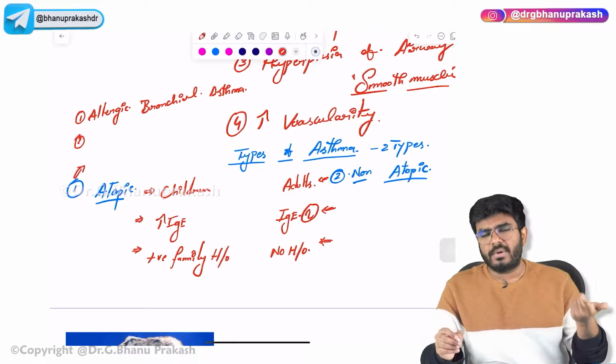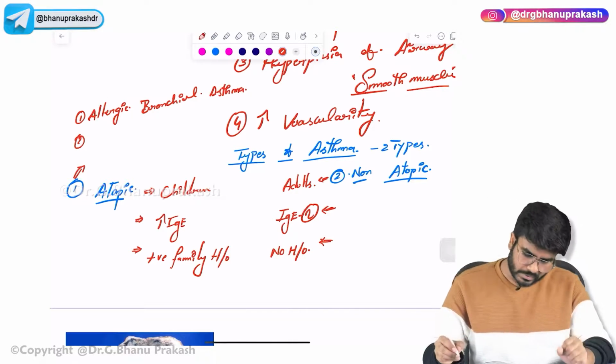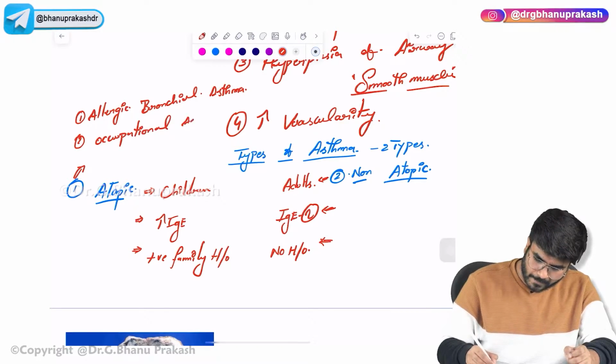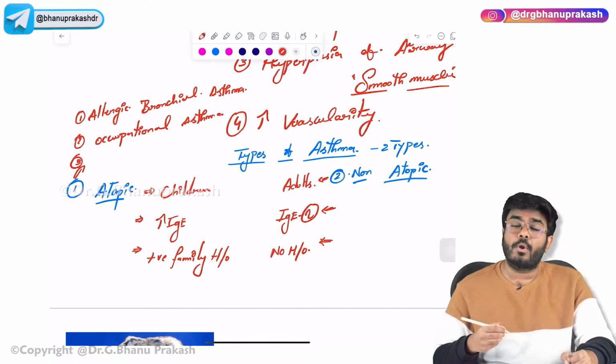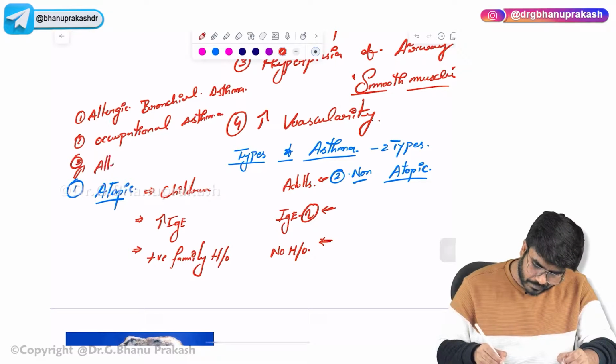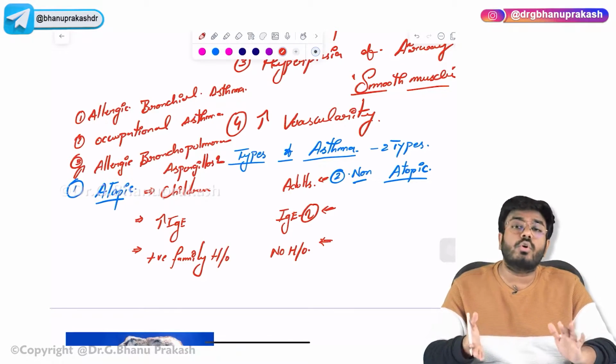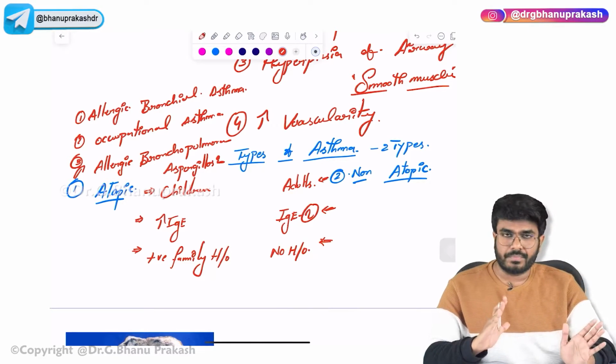Again, allergy to that particular substance causes bronchoconstriction. So that is occupational asthma. And one more is allergic bronchopulmonary aspergillosis, which also comes under atopic asthma.